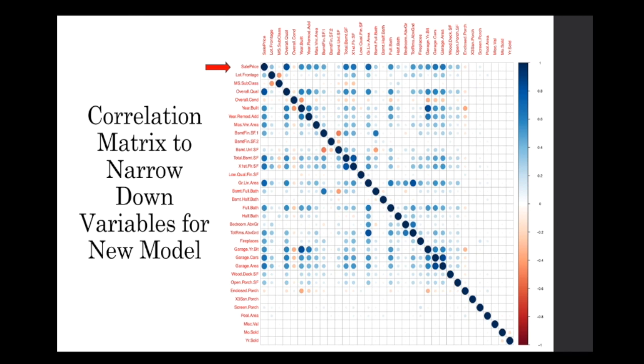In this plot, the correlation between each variable is represented as a circle in the corresponding cell. The darker and larger a circle, the larger the magnitude of the correlation. We looked at the correlation between the sale price and each possible variable. We found out that overall quality, total basement area, first floor area, ground living area, total rooms above ground, car capacity of the garage, and garage area, all of which are indicated by the red arrows, are most correlated with sale price. We chose these variables for our best subset regression.